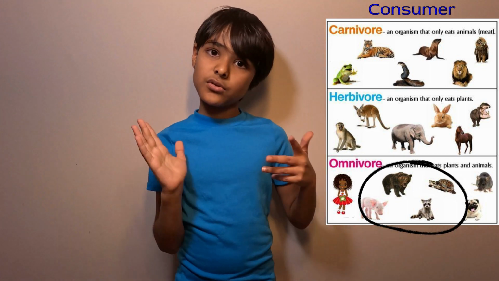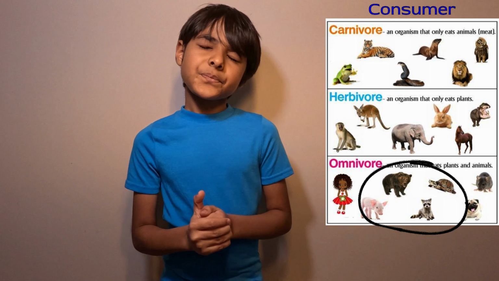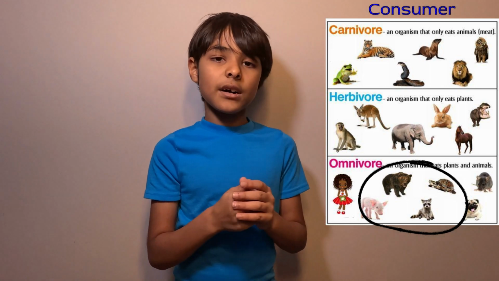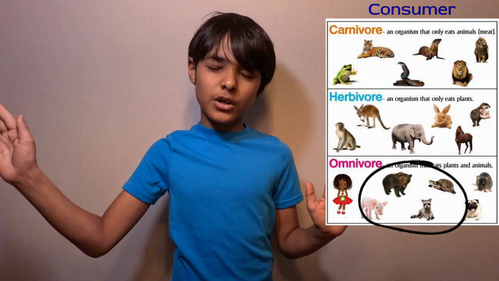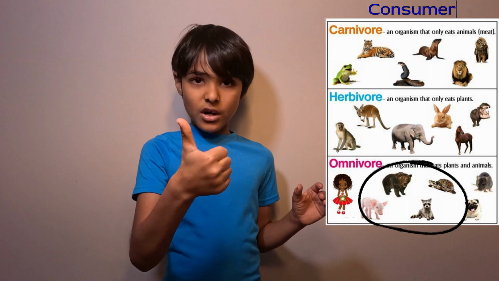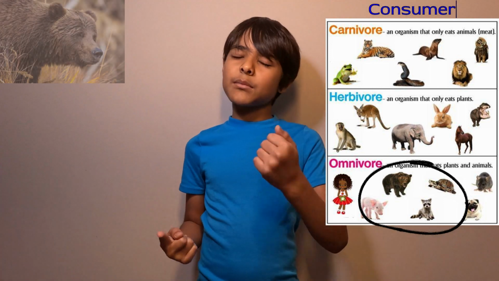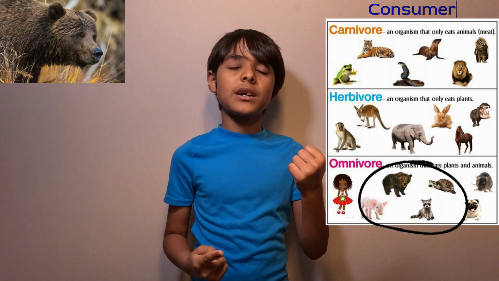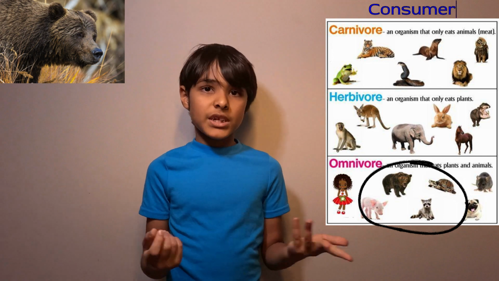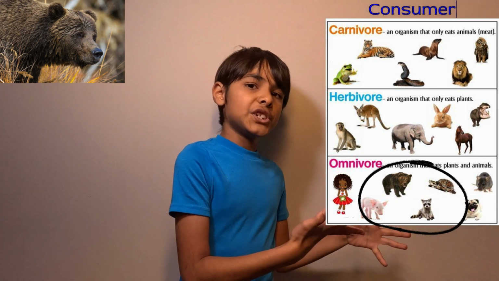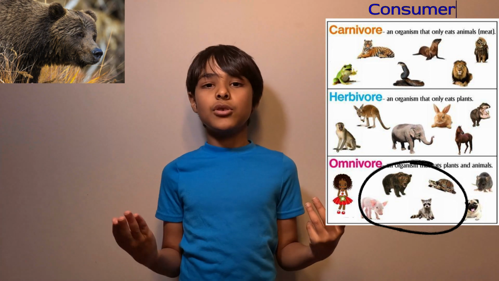They might eat a few like that. Before I go to the next level, carnivores, a few types of omnivores are bears, because some of them eat berries and some of them eat plants, but also some bears eat fishes and other animals.